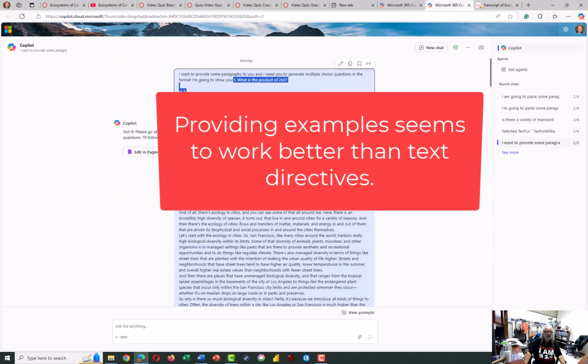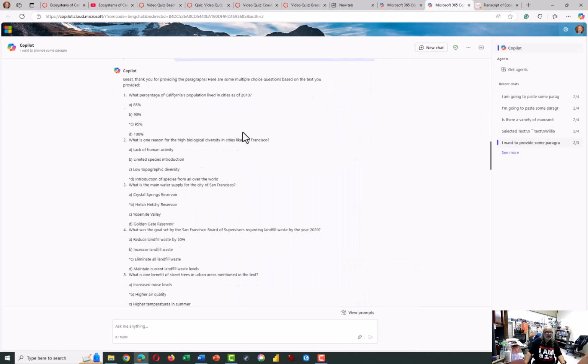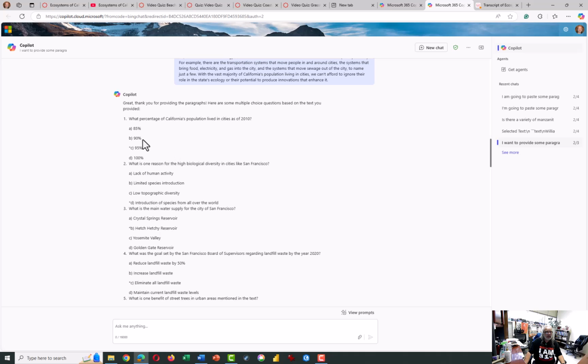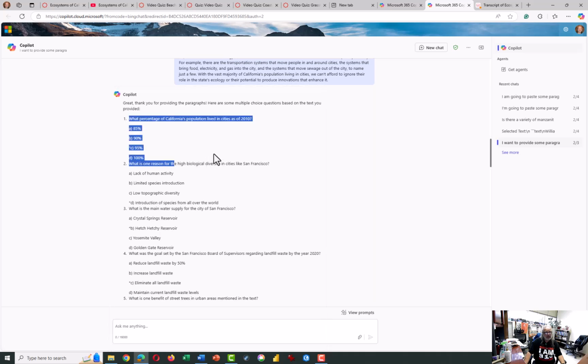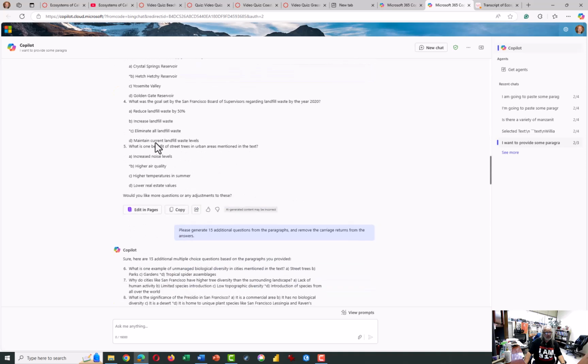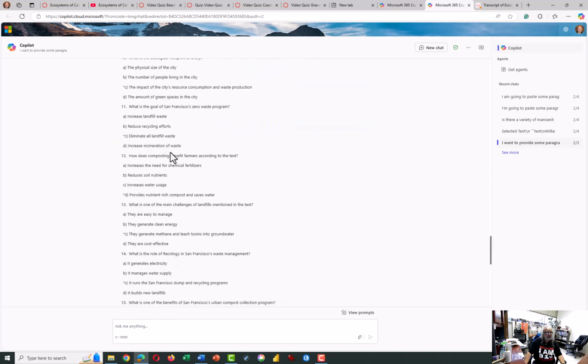But here I have an instance where I showed it the correct format, pasted in the paragraphs, and it did a really nice job of giving me the answers in a correct format, or nearly correct format. This actually down here looks better.